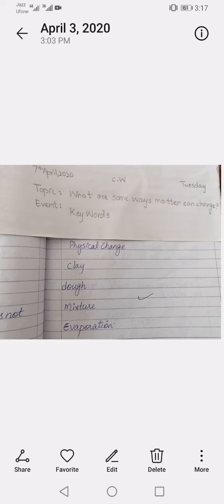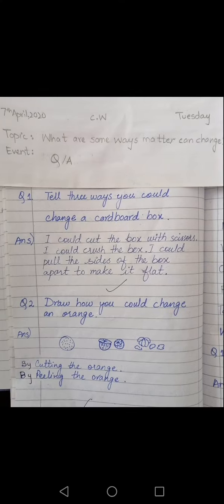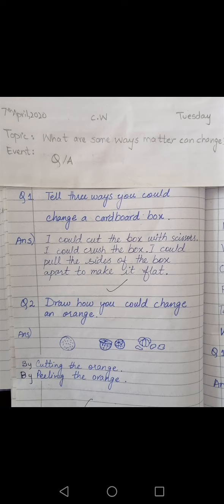Okay, now open your notebooks and you have to do your copy work. First of all, you have to write date and day, 7th April 2020, classwork, and Tuesday. Topic is what are some ways matter can change. Keywords: physical change, clay, dough, mixture and evaporation. These are the keywords you have to write in your notebooks. You have to draw proper margin lines. Okay, now come to the next page.